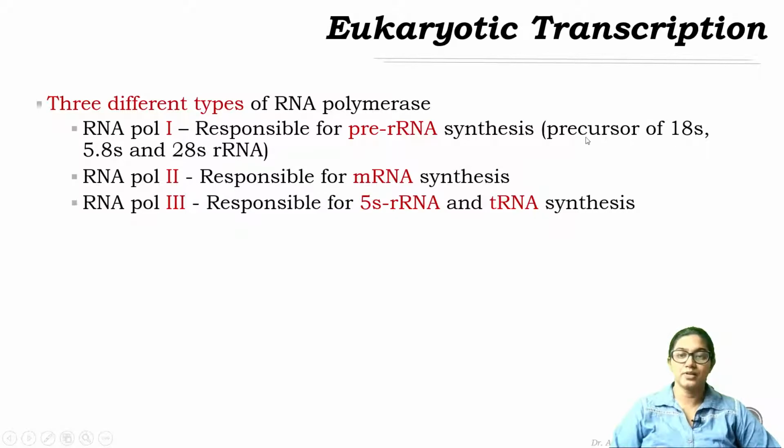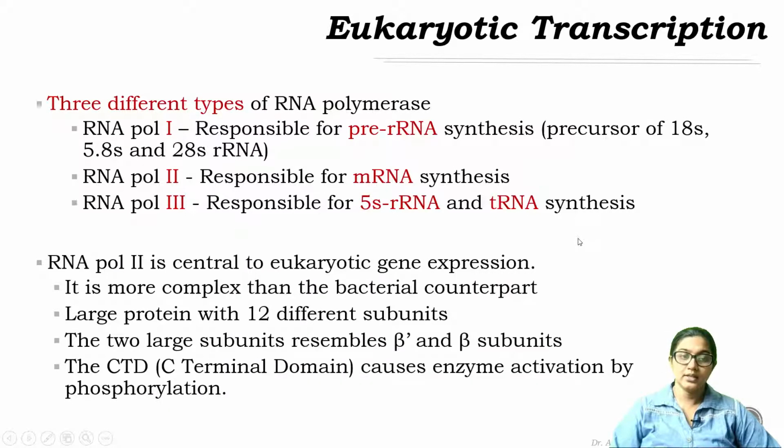So, the 18S, 5.8S and 28S rRNA are synthesized by polymerase 1, and the 5S rRNA is synthesized by RNA polymerase 3. Now, RNA polymerase 2 synthesizes mRNA and is central to transcription because it finally leads to synthesis of protein.